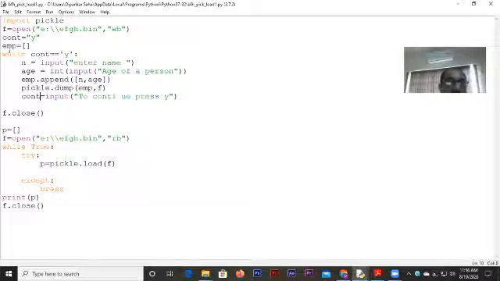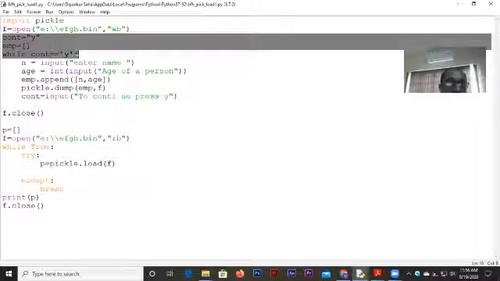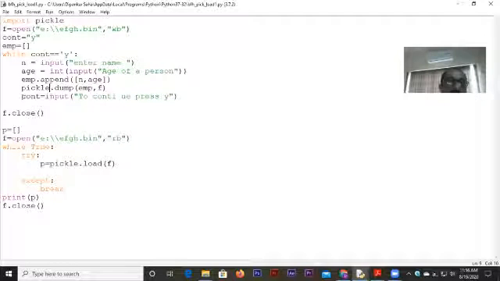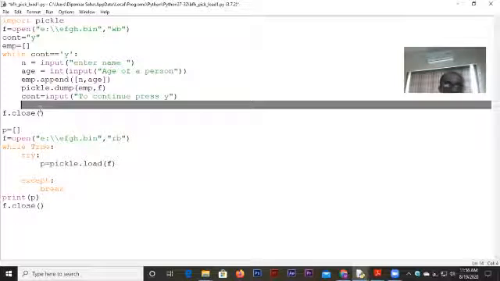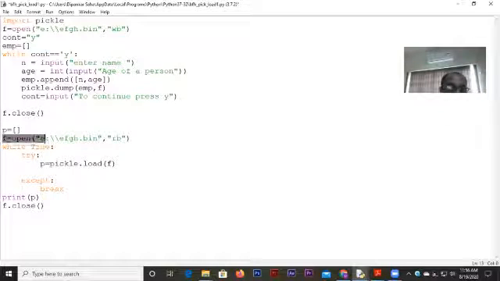And basically this you can easily make out. This technique I showed you in the text file also. It's just to make the loop go on. I took a variable comp, and if the user wants to give more values, then I said to continue. You press Y, then the loop continues. Now this part is interesting. I've closed the file and I opened the file again to read from it.